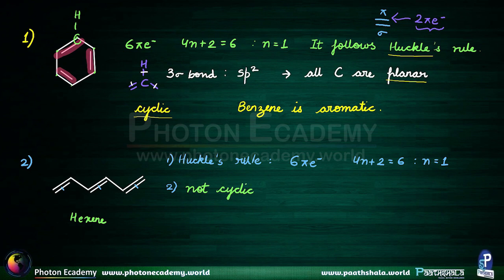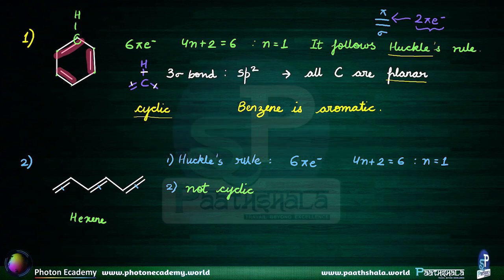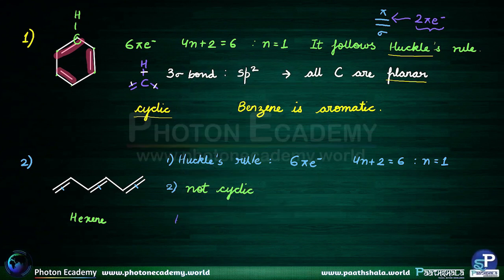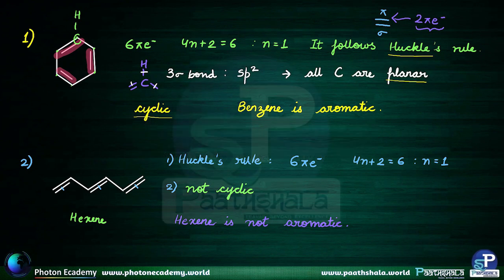If any one of the conditions is not met, the compound is not aromatic. So we can say that hexene is not aromatic. This is how we see whether the conditions of aromaticity are fulfilled or not.